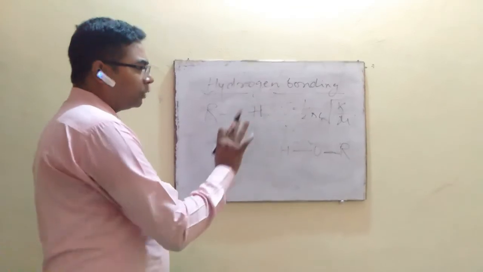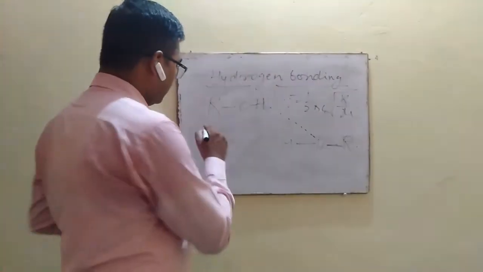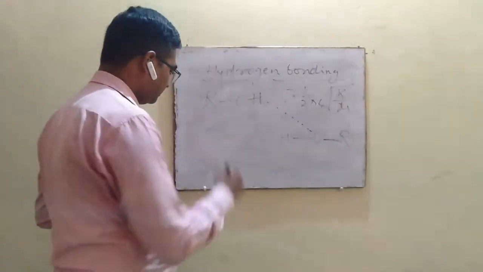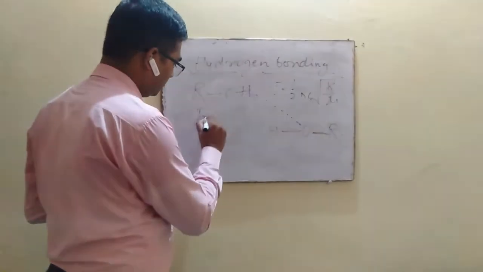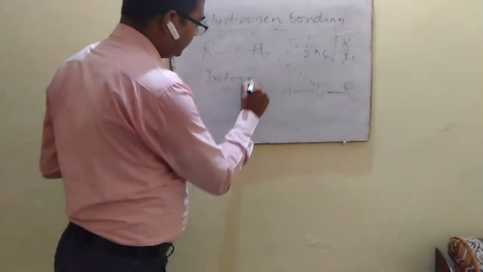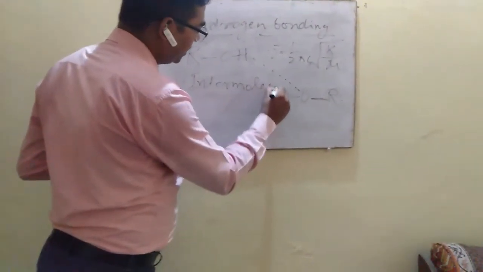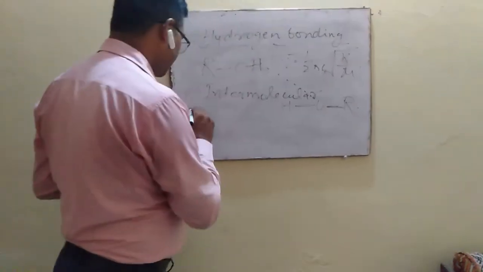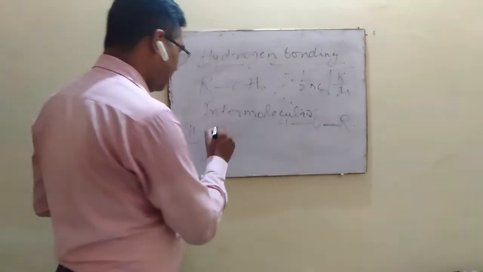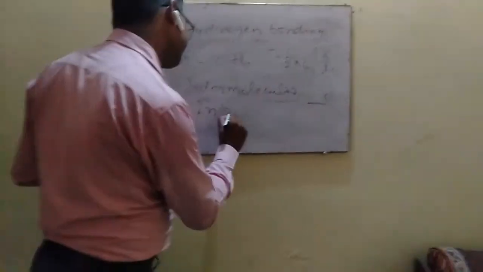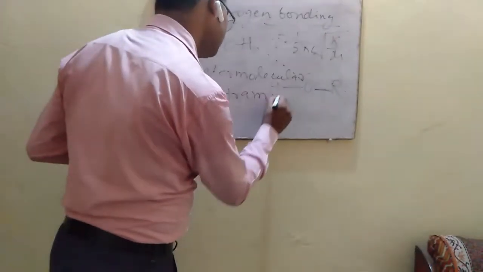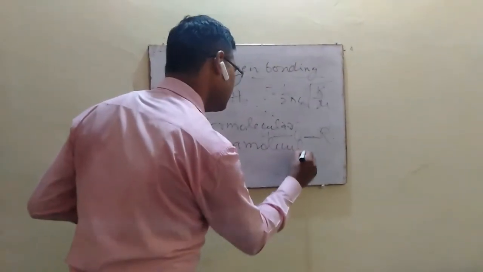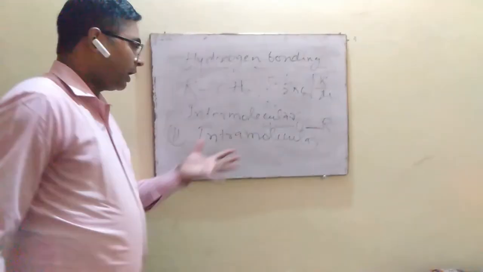So there are two different types of hydrogen bonding. Number one, intermolecular hydrogen bonding, and another one is intramolecular hydrogen bonding.